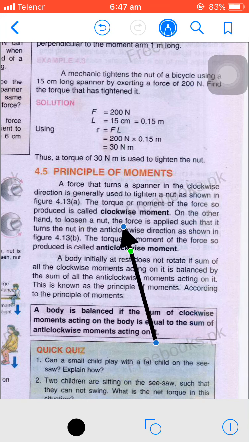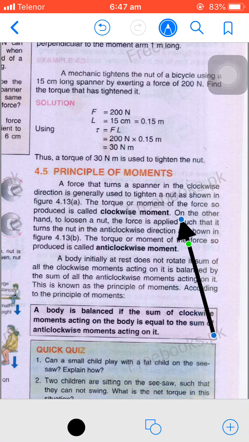There is not a proper definition of clockwise moment here, so you have to write it yourself. I tell you: when the object is moving in a clockwise direction, generally used to tighten a nut, then the torque or moment of the force so produced is called clockwise moment.